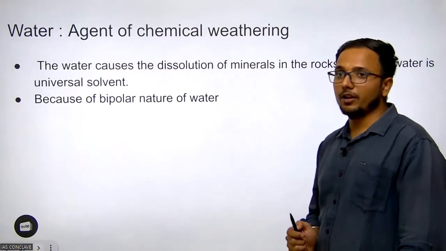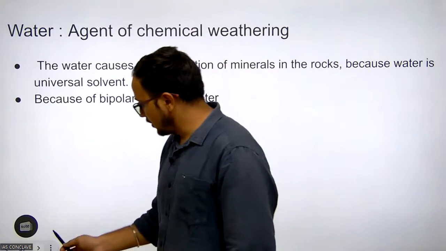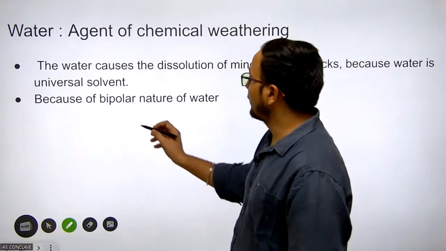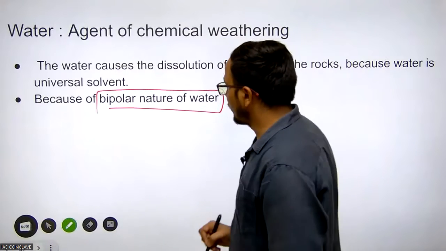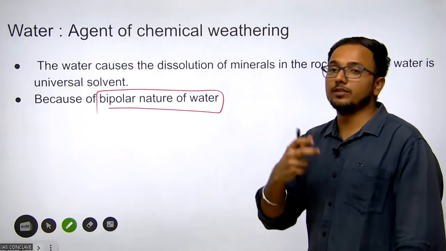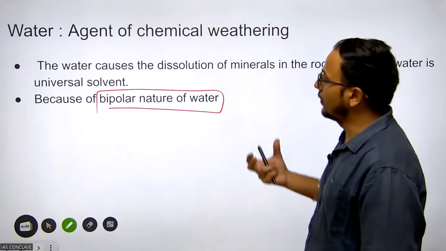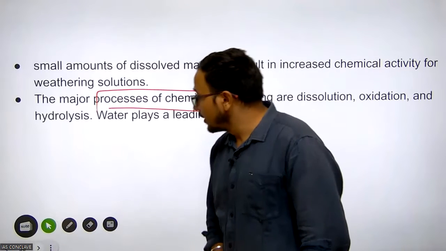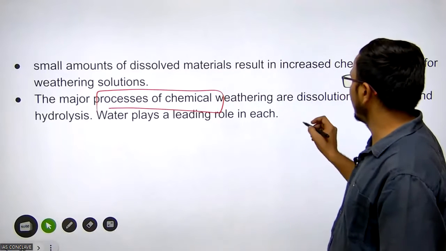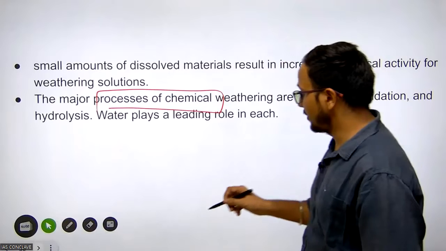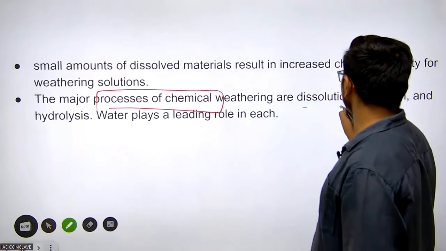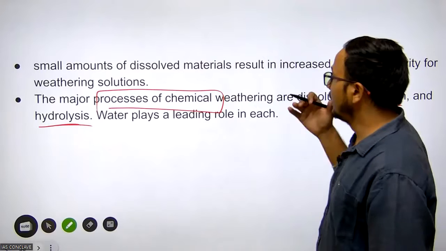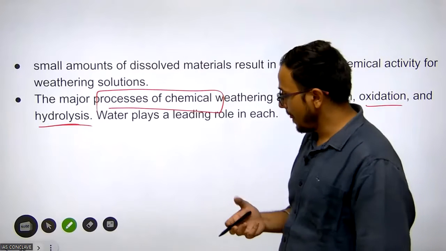Water, agent of the chemical weathering. Why is water known as the agent of chemical weathering? It is because of the bipolar nature of the water. Because water is bipolar and it is a universal solvent, it plays a significant role in the three types of chemical weathering, like dissolution, oxidation, and hydrolysis. And water plays a leading role in each of these.